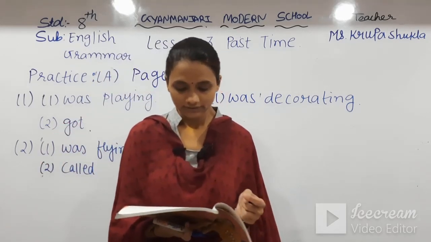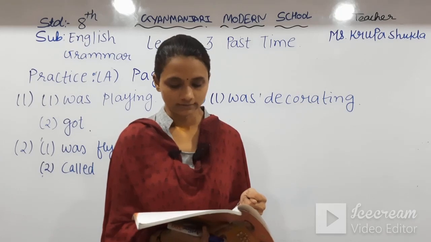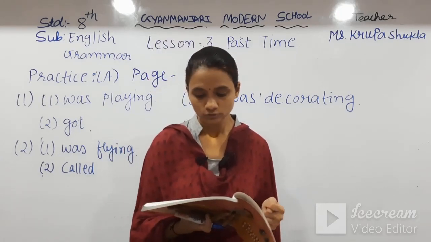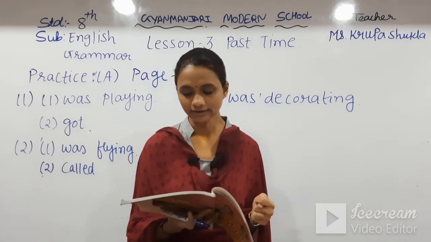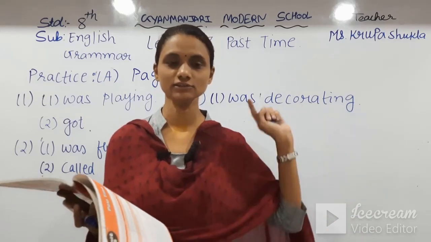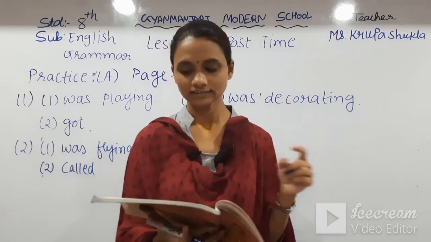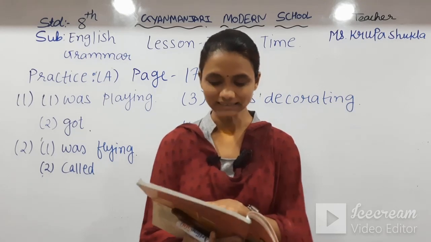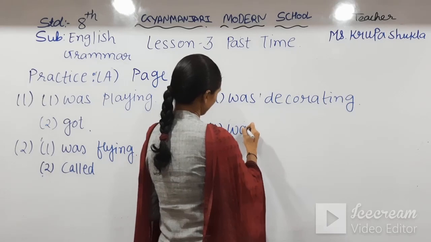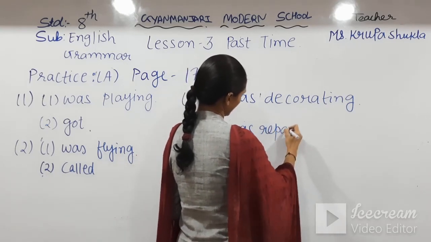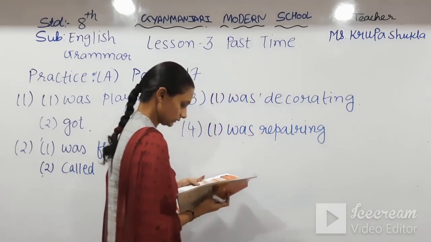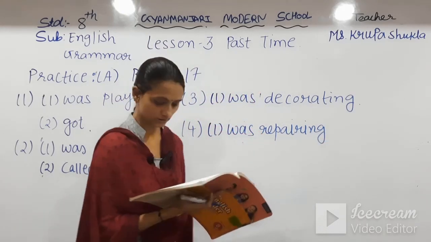Now we'll go for paragraph number 4. The driver said our car had a flat tire yesterday. I blanked the puncture tire in the garage. It is fixed now. So here we are talking about yesterday, and the driver was doing that thing, which means the action was continuing in the past. That's why we will use past continuous, that is was repairing. So the answer is was repairing.